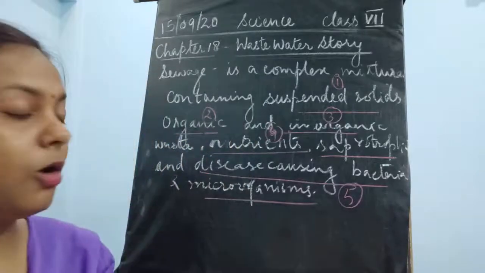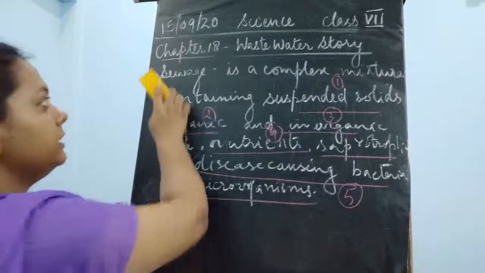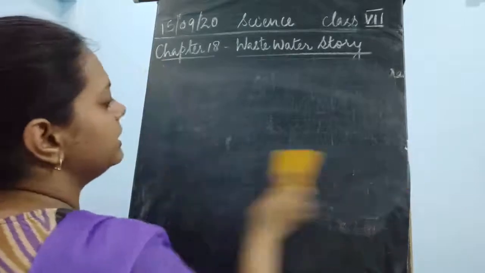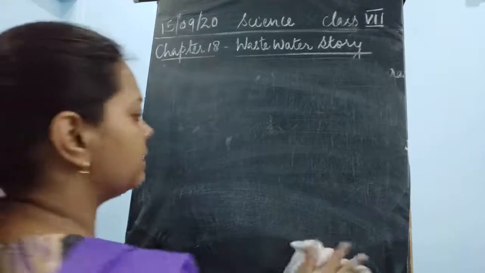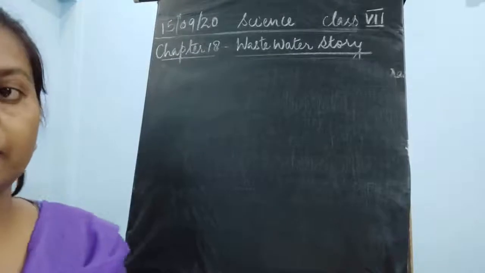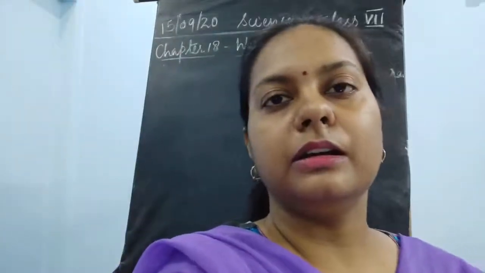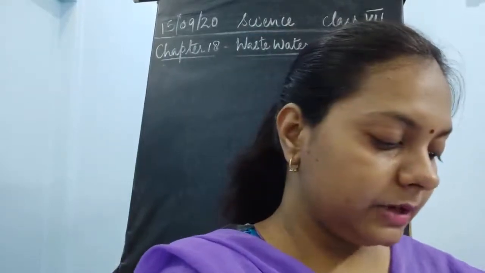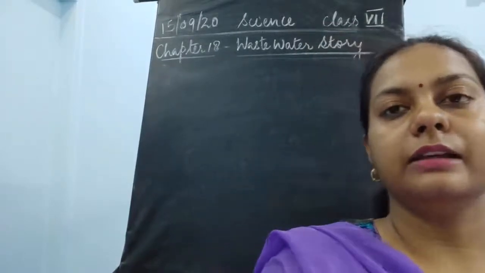Now we'll see all these impurities one by one. Why are we calling it a complex mixture? Because it contains different types of impurities, and now we'll discuss the different types of these impurities in a very detailed manner. So these impurities which are present in the form of waste, the first impurity is the organic impurities, children. Okay, so the first impurity is the organic impurity.